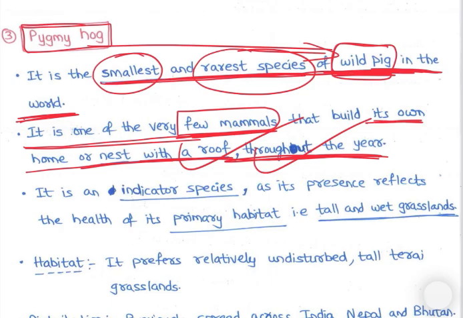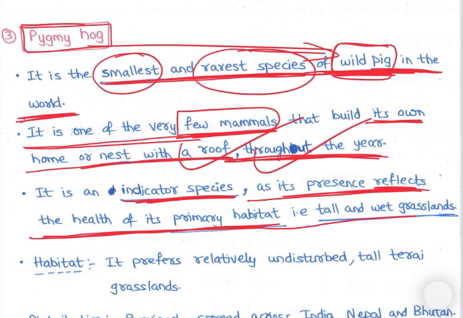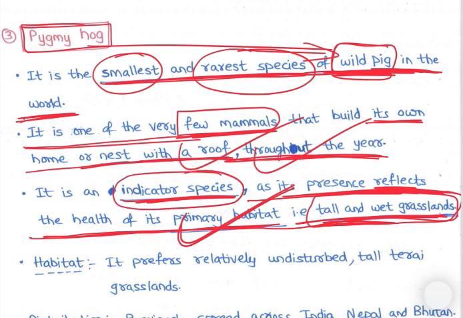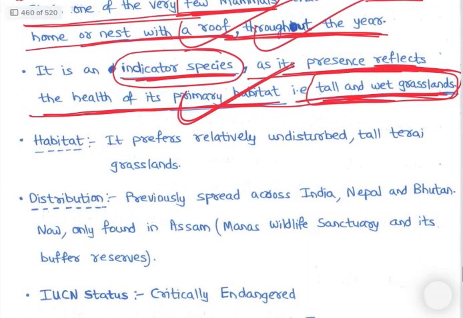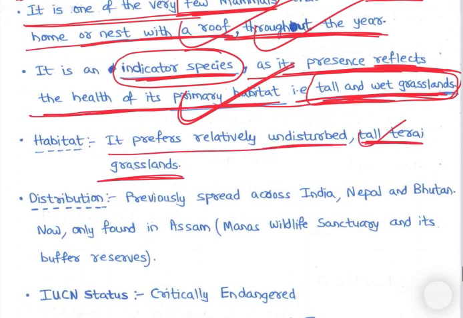Okay. Then see, it is an indicator species, as its presence reflects the health of its primary habitat, that is tall and wet grass. So it stays in areas where tall and wet grass is there, right? And if this indicator species is there, it means the wetland is very healthy, right? And it prefers relatively undisturbed tall terai grasslands as habitat, right?